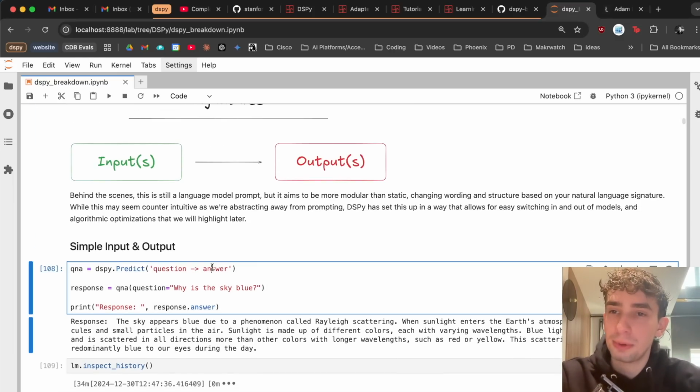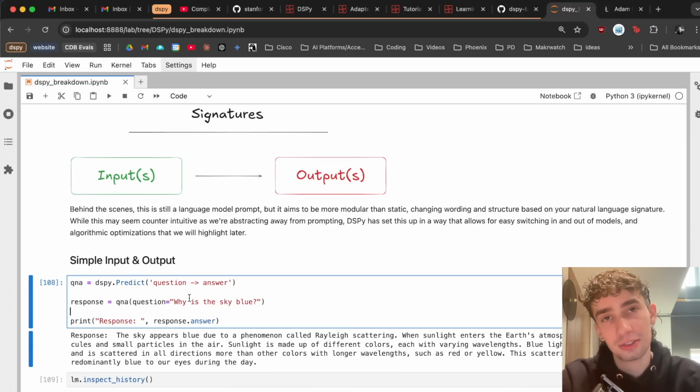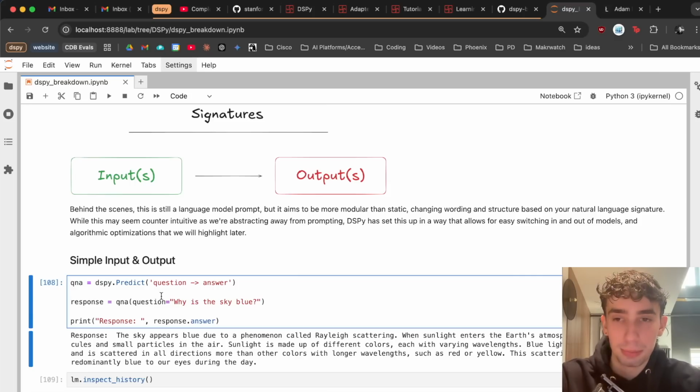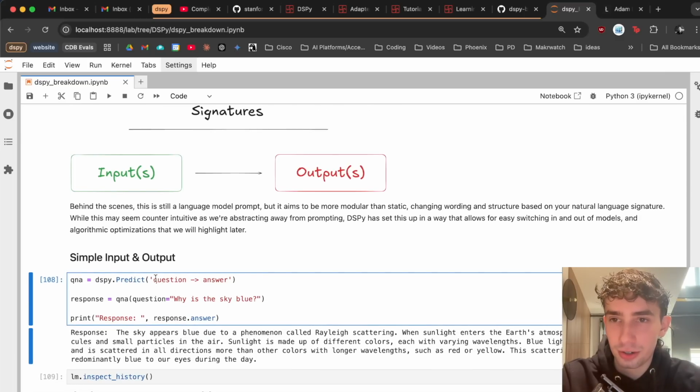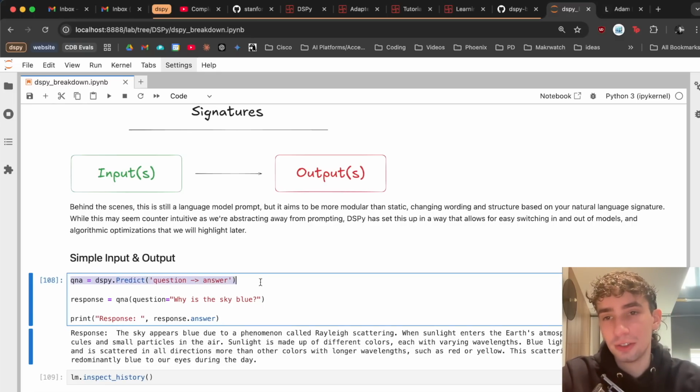But for some examples, let's look at some simple inputs and outputs. So just using DSPy.predict, which is going to be as simple as just running your input and output through a language model and getting a simple response back. If we have something like question and then this arrow to answer, that is going to be our signature with an input of a question and an output of an answer. And that's as simple as it gets for creating a language model program with DSPy.